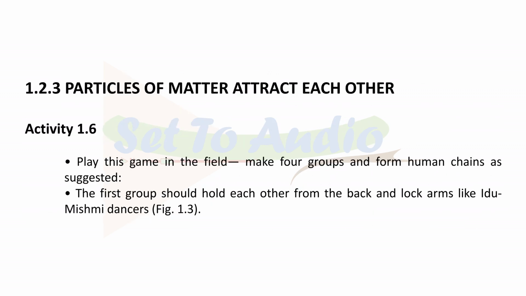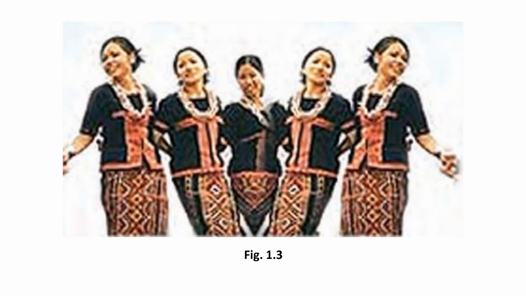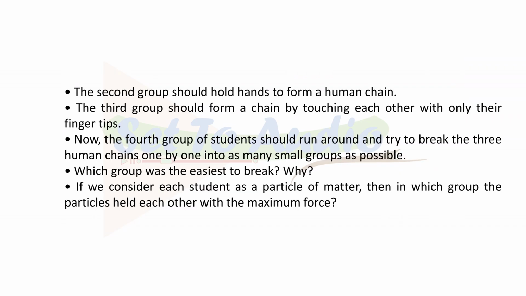1.2.3 Particles of matter attract each other. Activity 1.6. Play this game in the field, make 4 groups and form human chains as suggested. The first group should hold each other from the back and lock arms like Idu Mishmi dancers, as in figure 1.3. The second group should hold hands to form a human chain. The third group should form a chain by touching each other with only their fingertips.